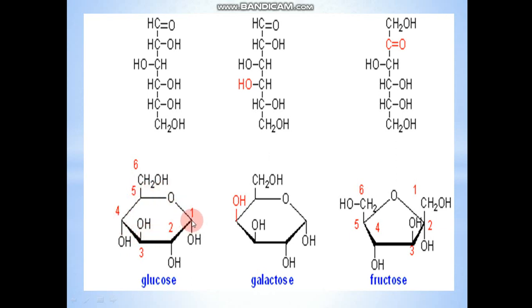What happens? See here, we start the numbering from the first carbon that is attached to the oxygen, which is given priority, the functional group. If you are studying this in chemistry, you will understand how the numbering is done, because the carbon which is attached to the functional group remains the first one. So 1, 2, 3, 4, 5 and 6. Six carbons. Sixth carbon is this one. So this is the structure where oxygen is present inside the cycle, and the carbon which is directly attached to the oxygen in the cyclic structure is considered to be 1, and we generally go clockwise.